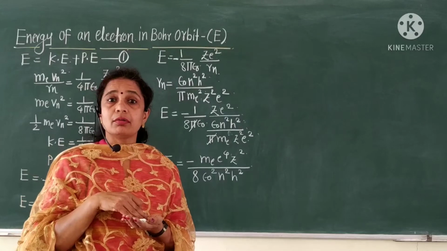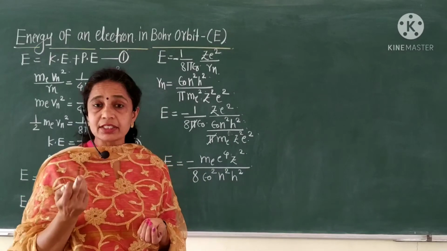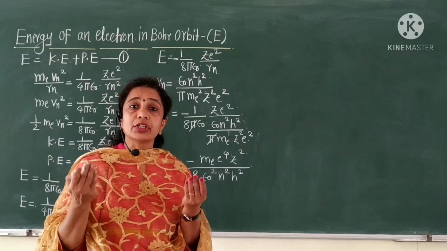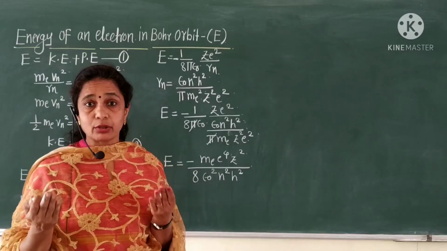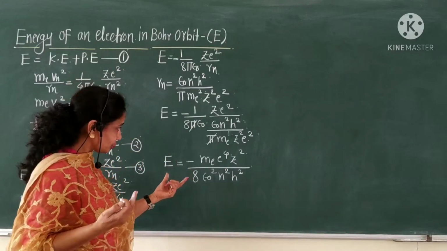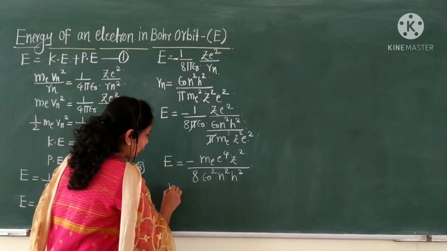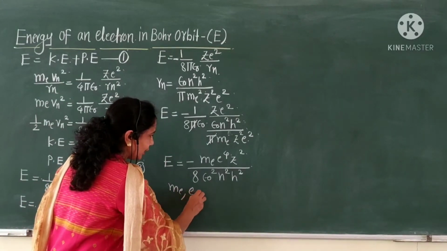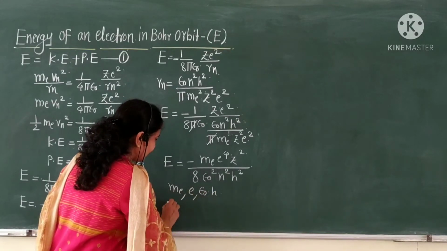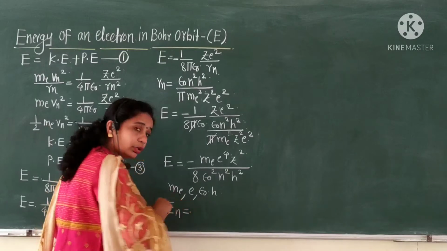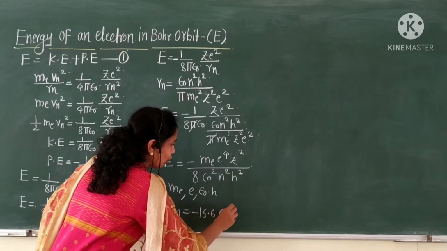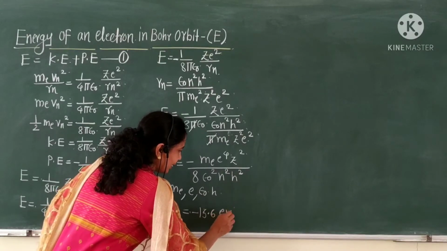Then for the first orbit n is equal to 1. Then it gives the energy of the ground state. That orbit is called the ground state. If we put the values of me, e, epsilon naught and h, we get En is equal to minus 13.6 electron volt into Z square.